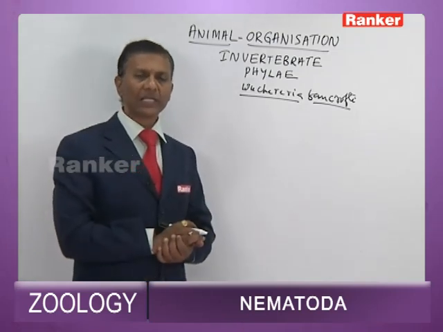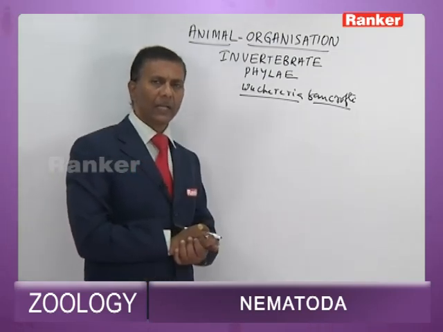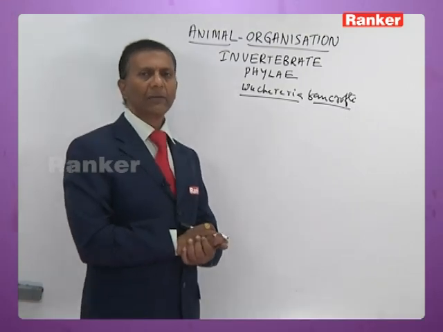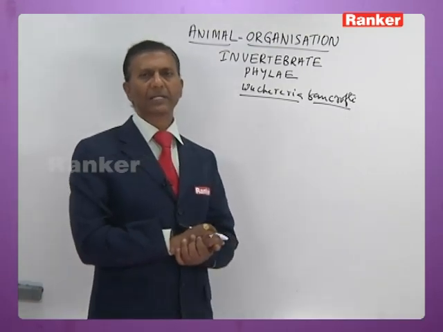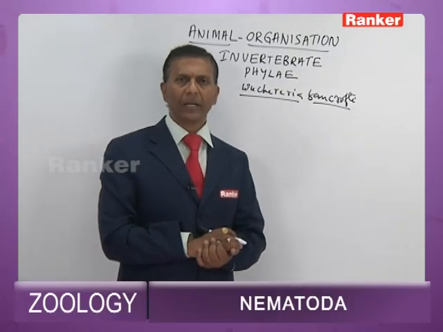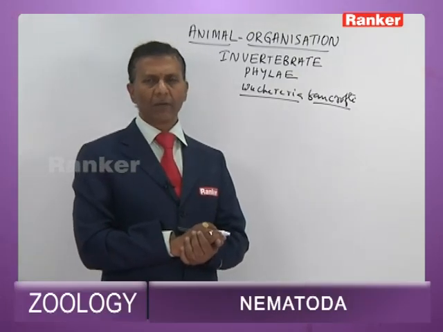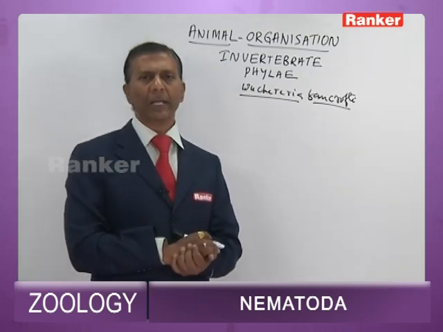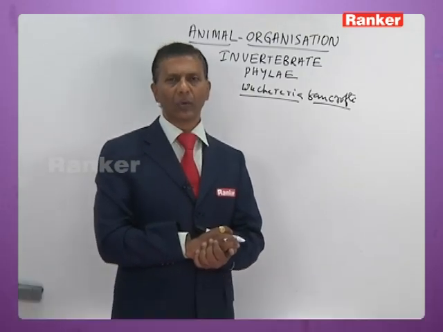Life cycle of the filarial worm, that is Wuchereria bancrofti. It belongs to class Nematoda, then the family Filariidae. It lives in the lymph glands and lymph vessels of the forelimb, hind limb, scrotum and breast of human beings. It is a digenetic parasite. The primary host is human being and the secondary host is female Culex.